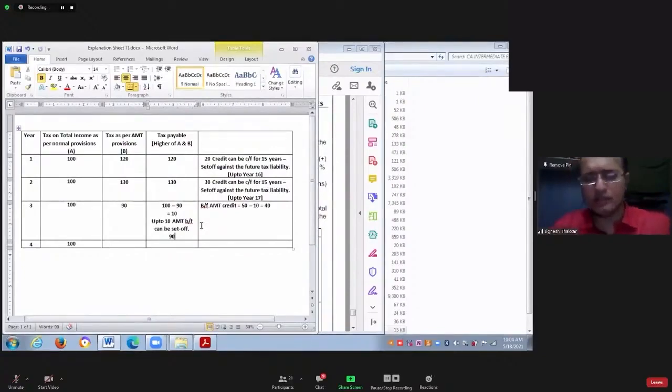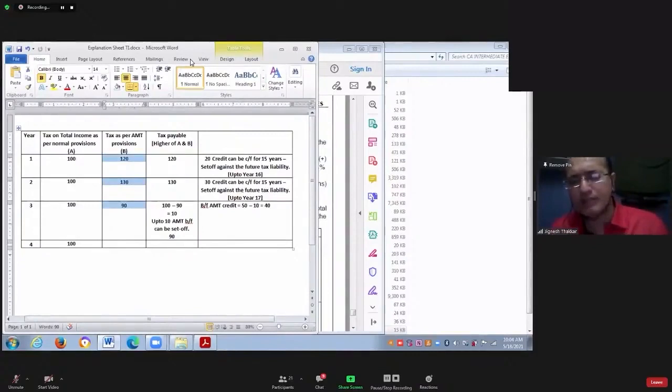In other words, in any year, your tax liability cannot be less than point number B. This point number B is the minimum tax which you have to pay to the government every year.